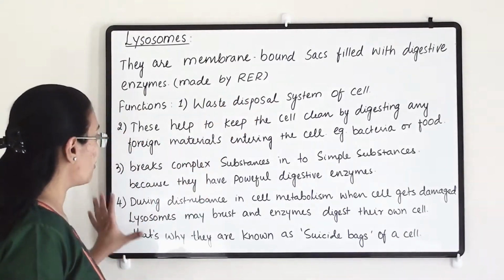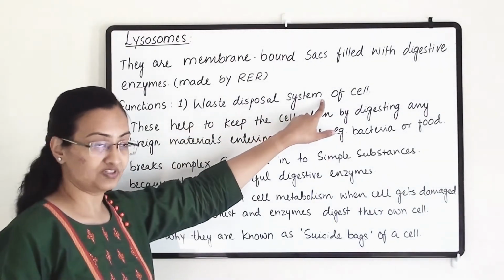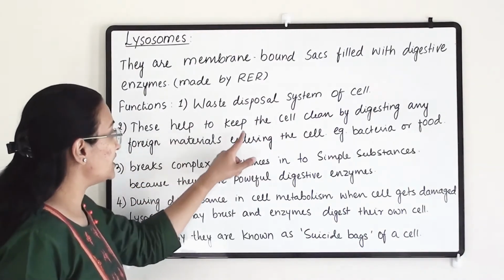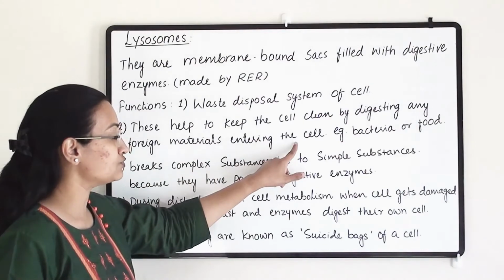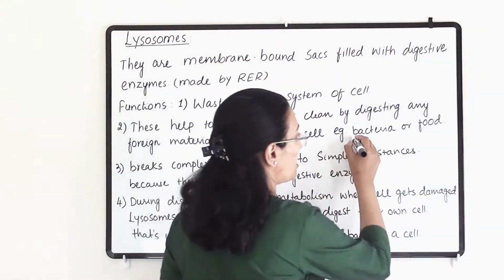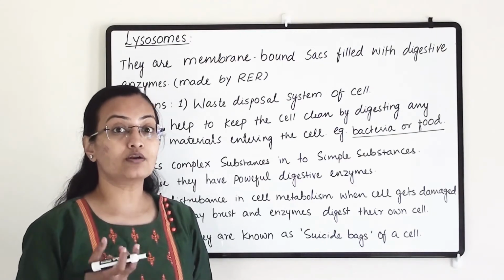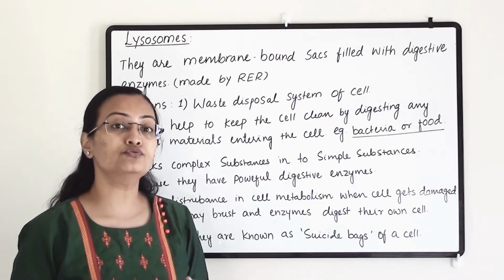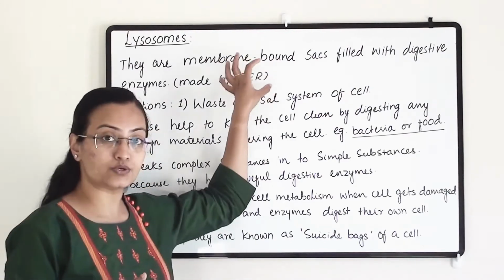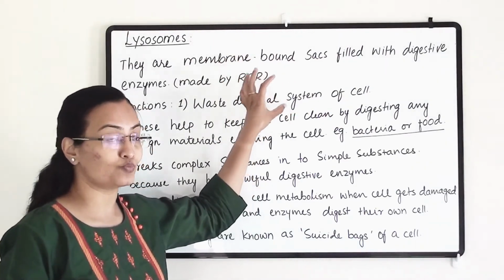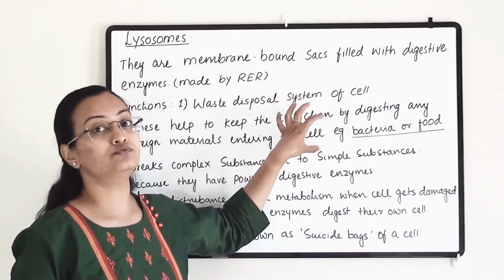Now the functions of lysosomes are that they are the waste disposal system of the cell. This helps to keep the cell clean by digesting any foreign materials entering the cell, for example bacteria or food. Through the cell membrane, when any material or bacteria which are harmful for the cell enter the cell, the digestive enzymes present in lysosomes will digest them and help the cell to survive.